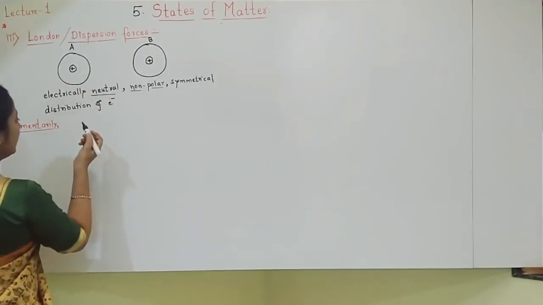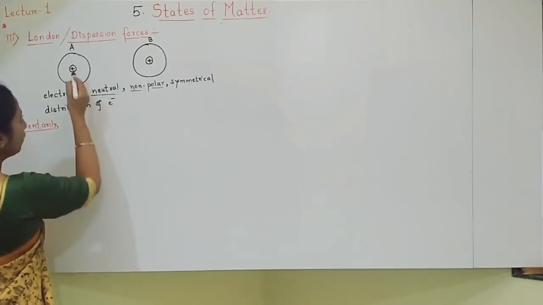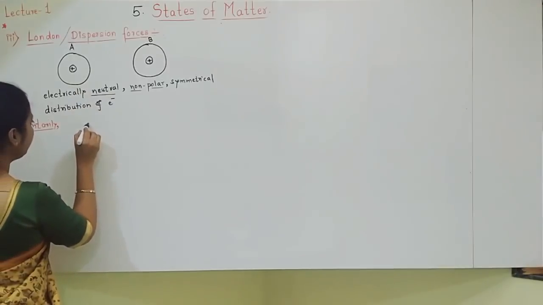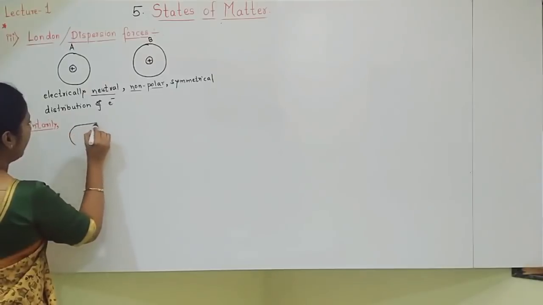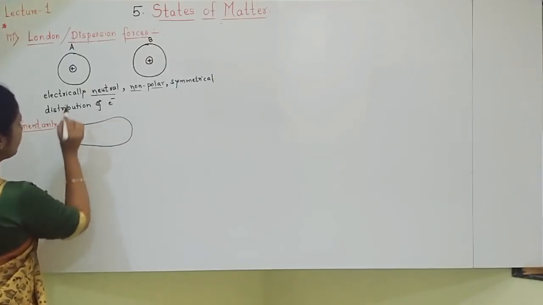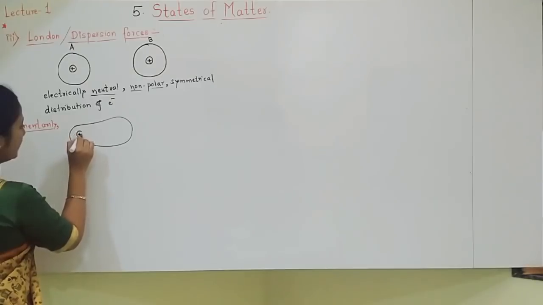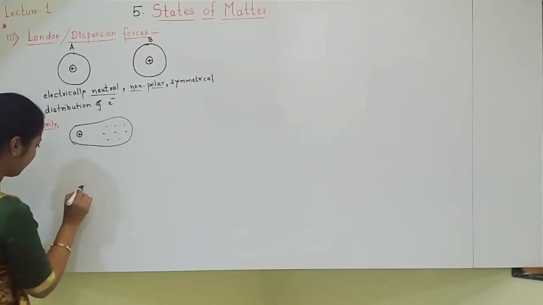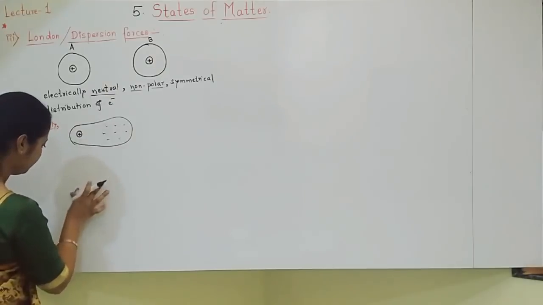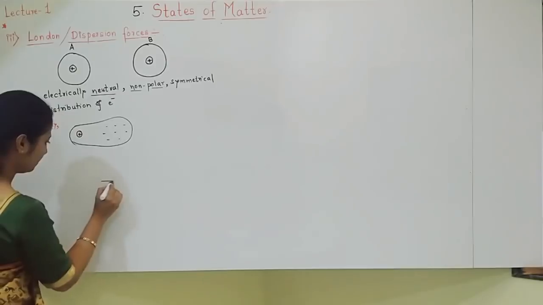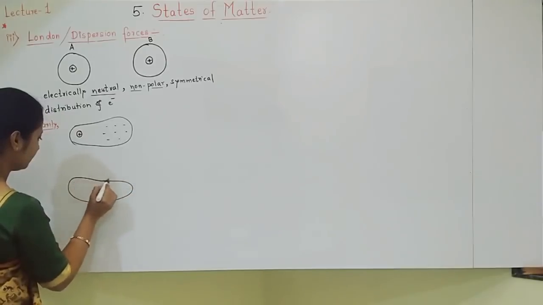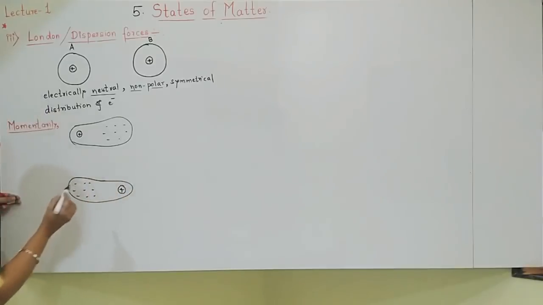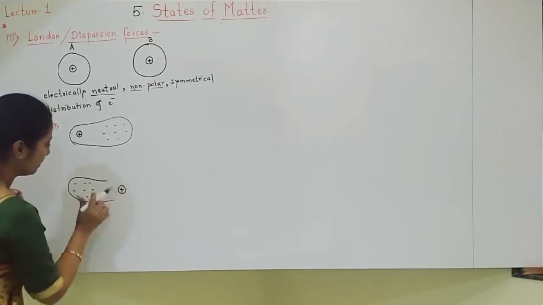Molecule A, imagine that it loses its symmetry. How can it lose its symmetry? Either of two possibilities are there. I'll show that. It will lose its symmetry means either the nucleus comes on this side and all electrons go on the opposite side, or else what can happen? Electrons will come this side and the nucleus will go on the opposite side. Is it? There are these two possibilities.